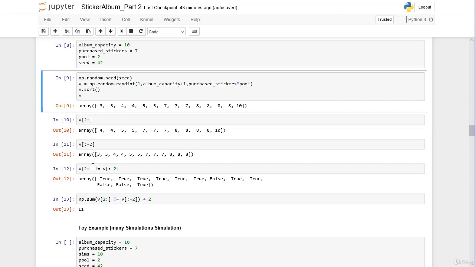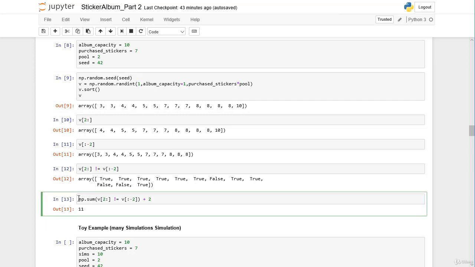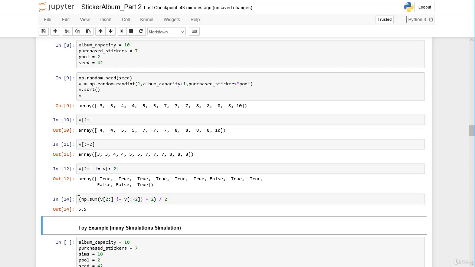And to calculate the average amount that one member of the pool can paste into the album, we have to divide our total sum by 2, because we have 2 friends in our pool. So on average, each friend can paste into the album 5.5 stickers. And we might already get an intuition or a rule how it works in general.